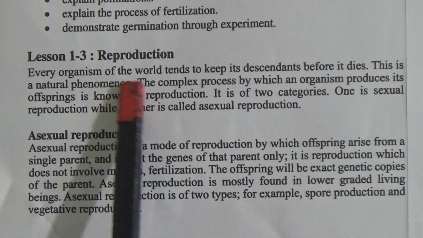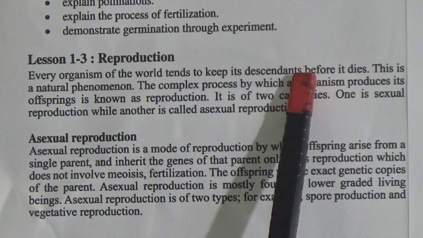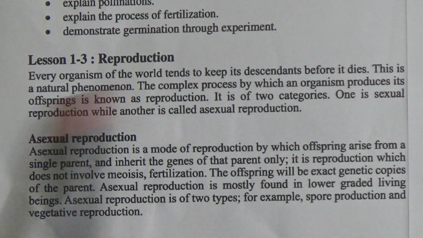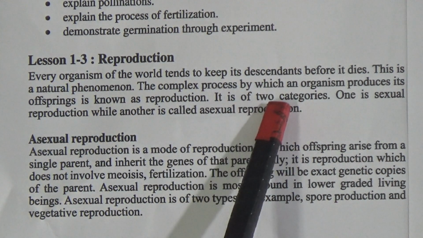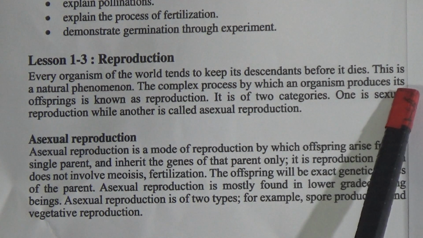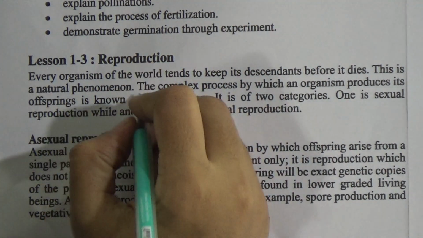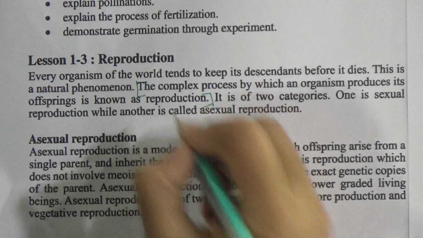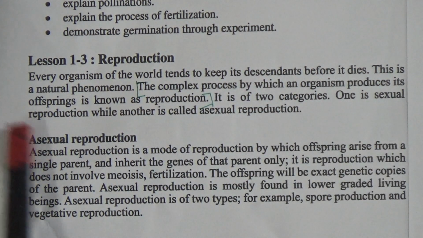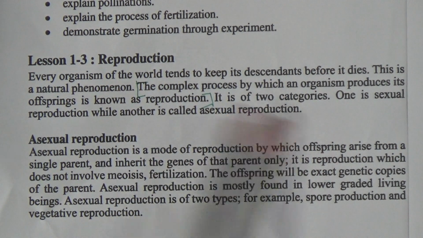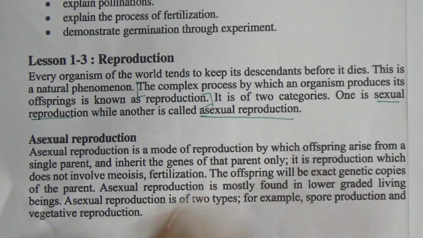Every organism of the world tries to keep its descendants before it dies. This is a natural phenomenon. The complex process by which an organism produces its offspring is known as reproduction. Dear students, this is the definition of reproduction, and it is of two categories. One is sexual reproduction while the other is asexual reproduction, and these are the names of the two types of reproduction.